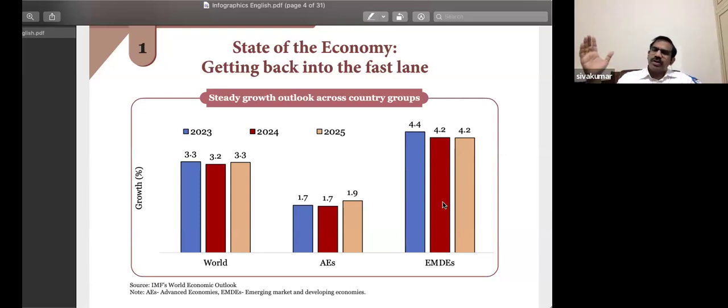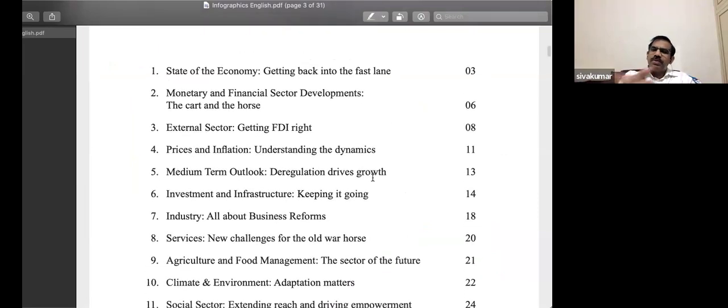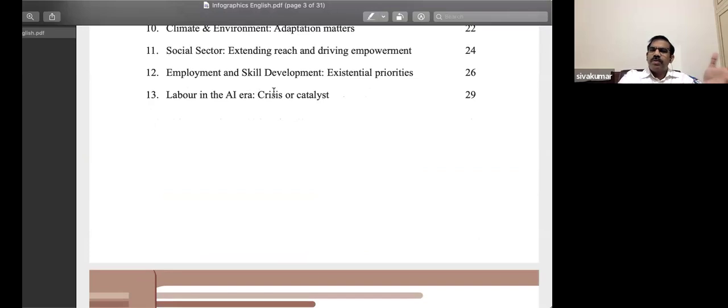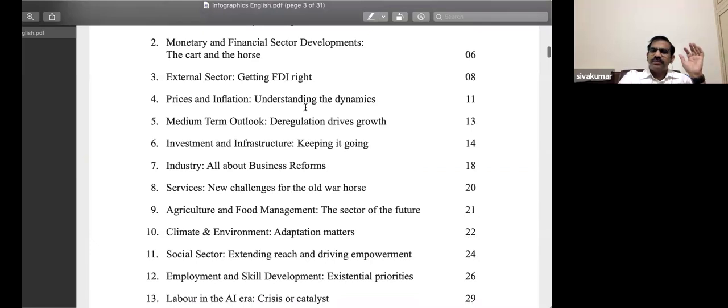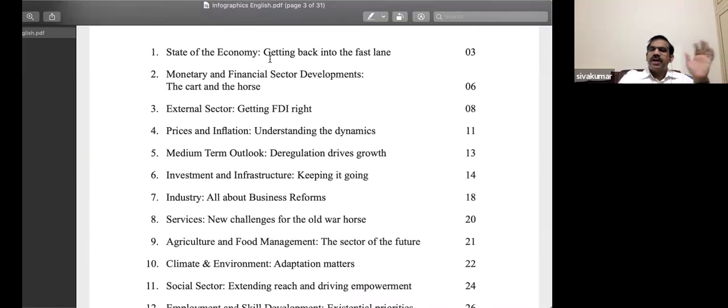So in general, if you just look at the economic survey, I'll show you the basic list of topics. Even if you open the previous economic survey, you find more or less the same titles for the chapters. The first chapter is the state of the economy. Of course, the taglines might change. But for any economic survey, just go to indiabudget.gov.in, the website, where you have all the economic surveys and budget documents of previous years. Go through it, and you more or less find similar titles for every economic survey. The first chapter is a brief overview of the entire economic survey.